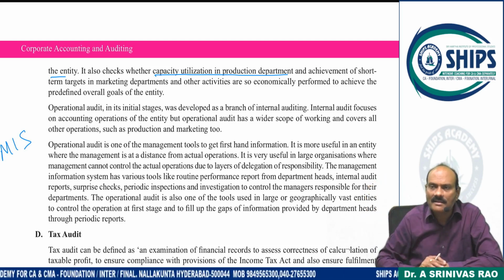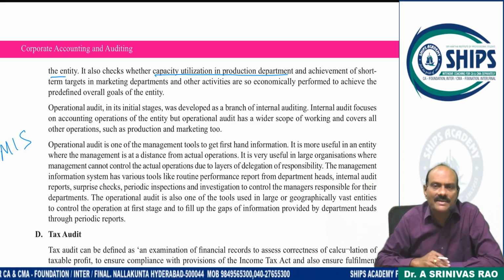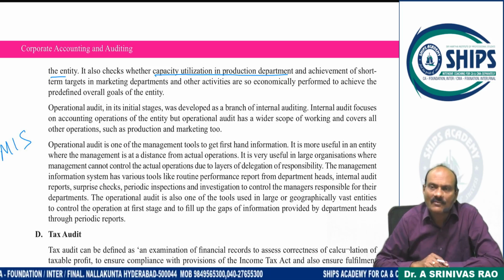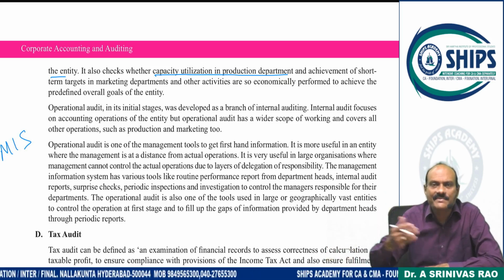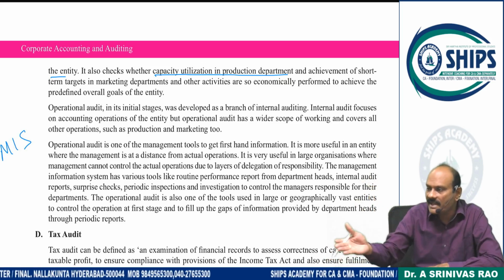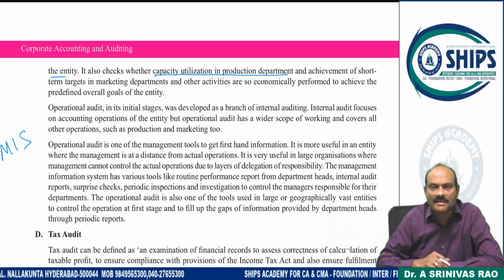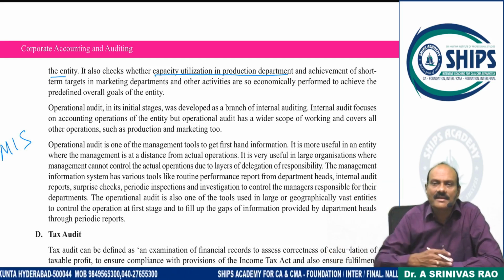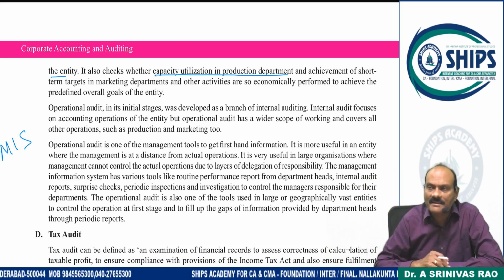If not, it shows our efficiency levels. Why further investment? It is dead investment, no? We are not utilizing the available capacity. What is the need for another capacity again? Management can question it thereby.